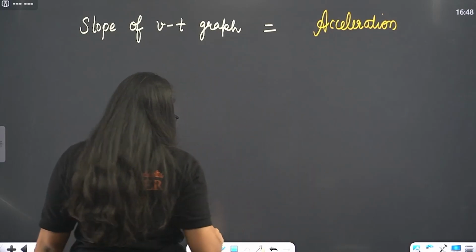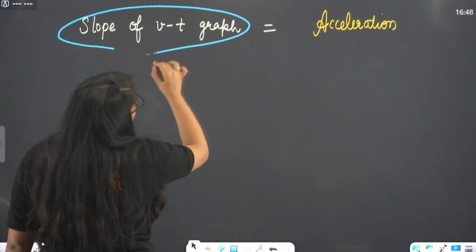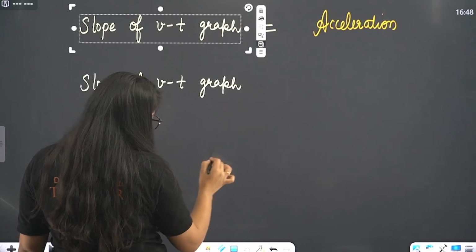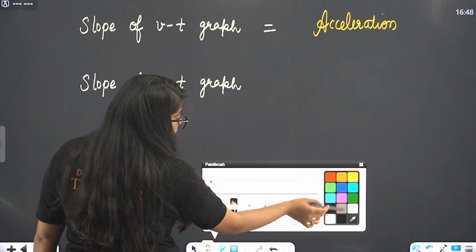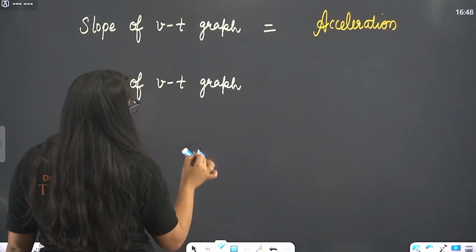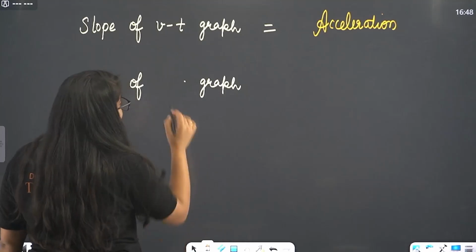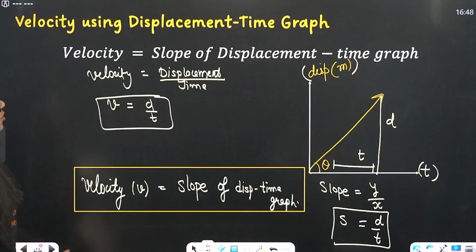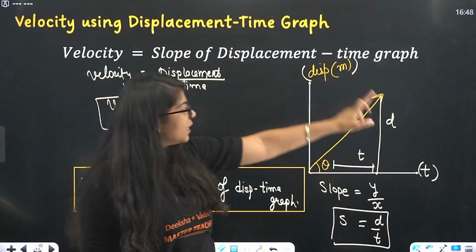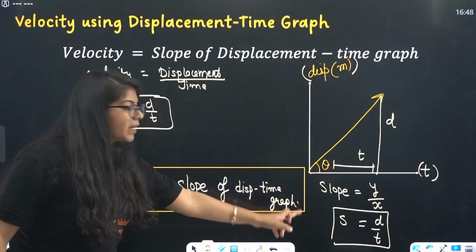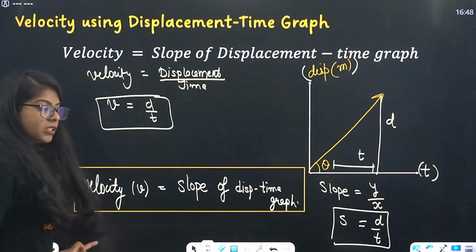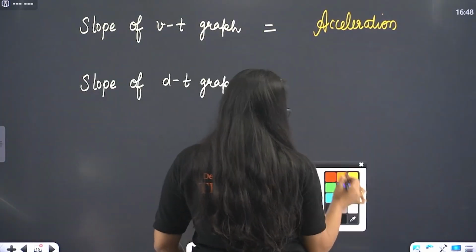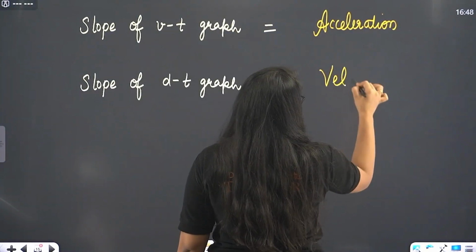Remember this thing. Next, beta, again slope, but of which graph? Slope of DT graph, the displacement time graph. Slope of the displacement time graph gave you what? Velocity. Slope of displacement time graph, beta, that gave you velocity.